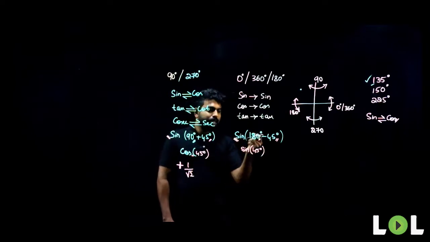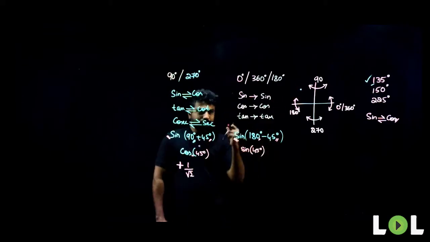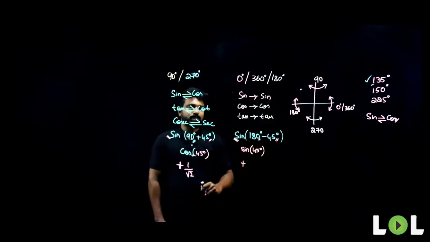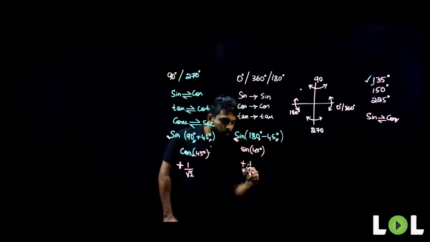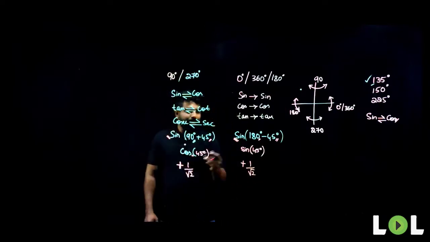That is nothing but sine of 180 minus 45. So it is sine. In the second quadrant, sine is positive, so I'll have to take positive. What is the value of sine 45? Sine 45 is 1 by root 2. We have got the same answer here as well as here.